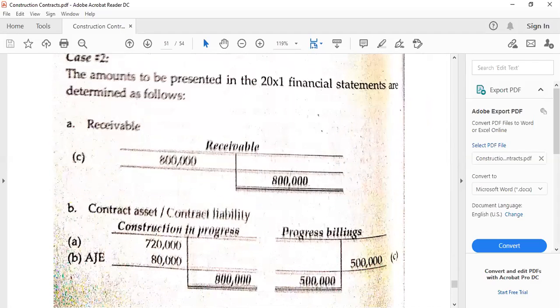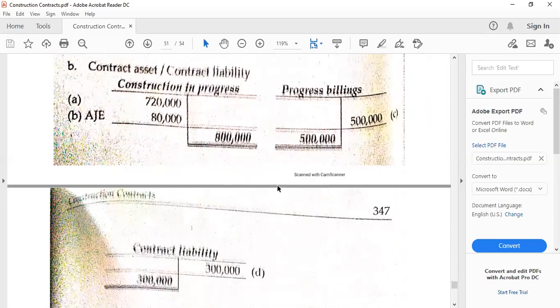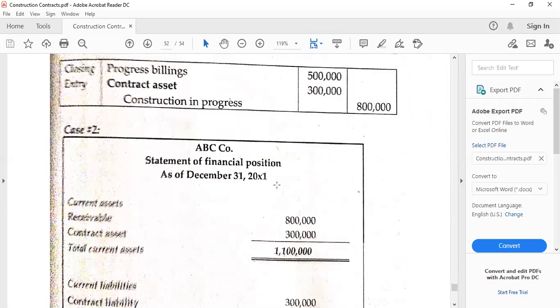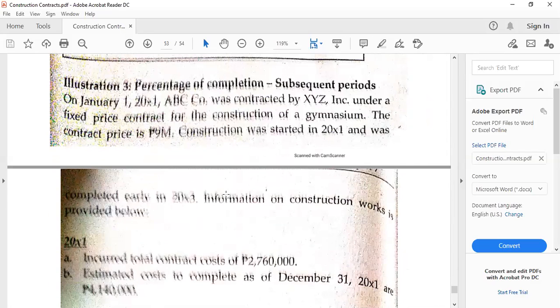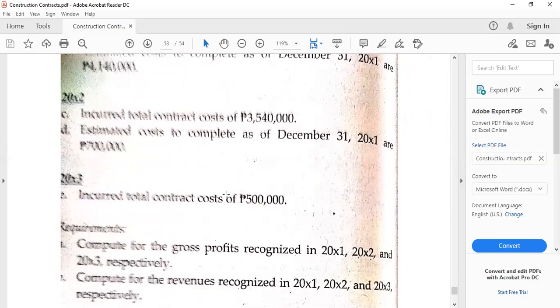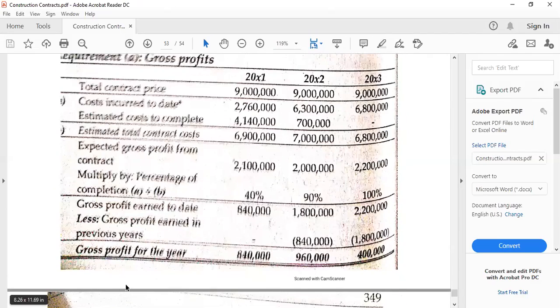And then case 2, the values as being shown, which are also similar to case number 1, and then the statement of financial position, under subsequent periods, for example, these are the cases of changes. So as what I've said, all we have to do is to construct a table. Then we have to memorize from top to bottom. We don't have any choice. However, we can make use of acronyms if we would like to. For example, for total contract price, we can just write TCP, or CITD, or estimated cost to complete, that would be ECTC, just to minimize the time, most especially in examinations. So these are the tips that I can provide you.